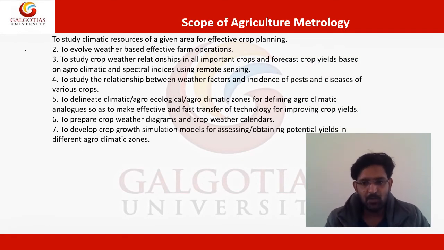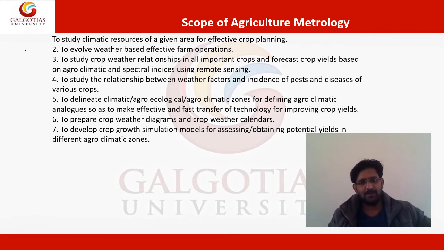Now what is the scope of agriculture meteorology? To study climatic resources of a given area for effective crop planning. Okay, very important point that we have discussed. Second, to evolve weather-based effective farm operations. So as we know what the forecast conditions are going to be, we can advise the farmers that this is going to be the weather during those days, and we can advise them to produce some particular type of crops because we have the idea about the weather conditions that are going to be there.